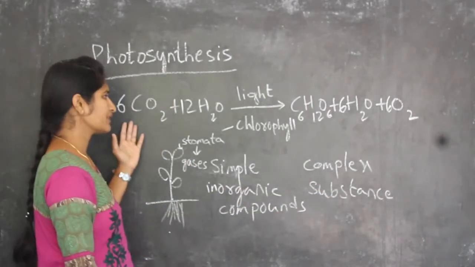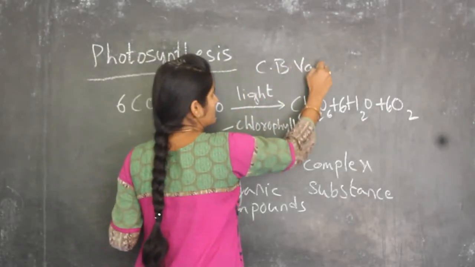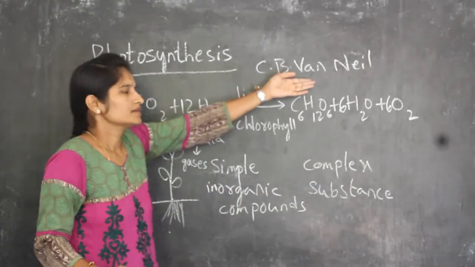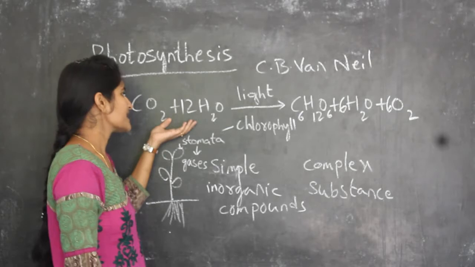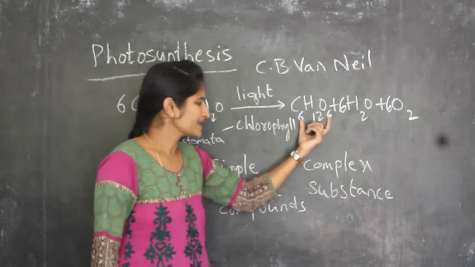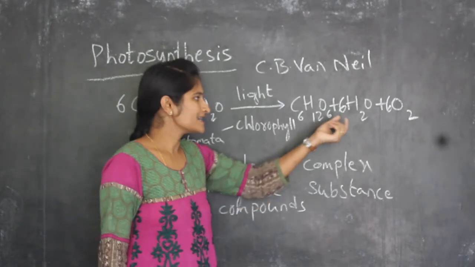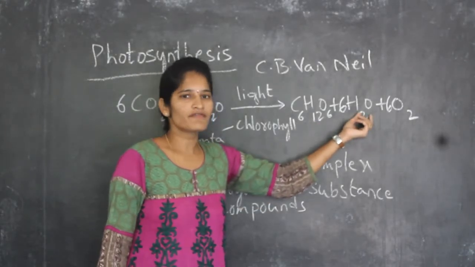So this was the equation given by C.B. Van Niel. He is the scientist who gave this equation. He said that for every complex substance formed, it will utilize one molecule of oxygen and one molecule of water.